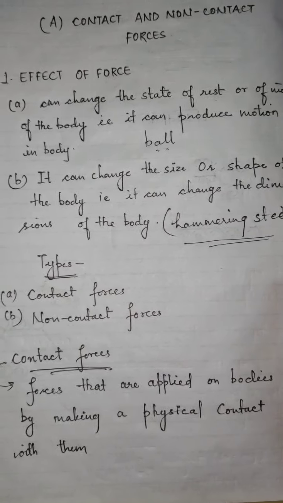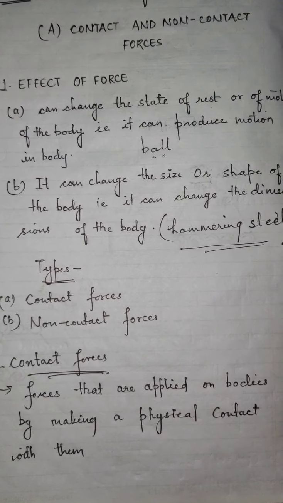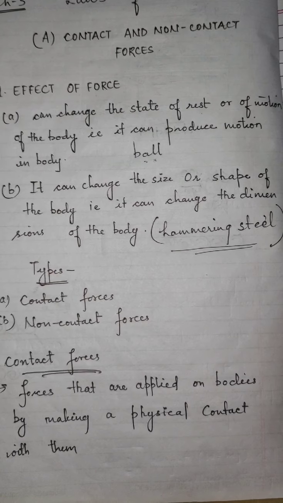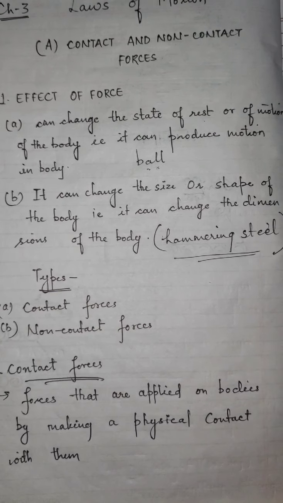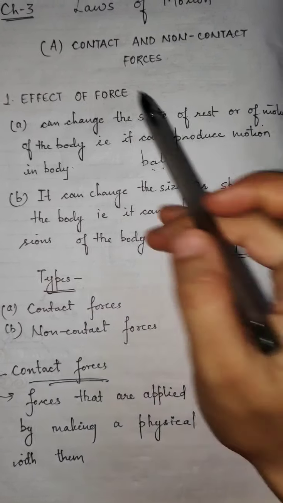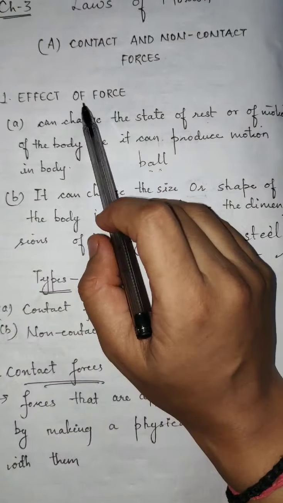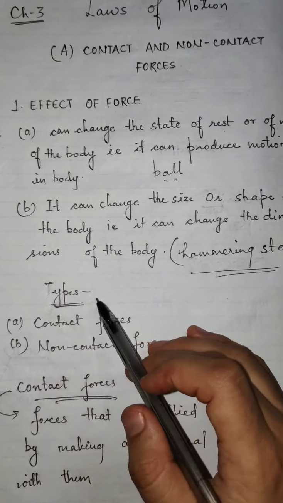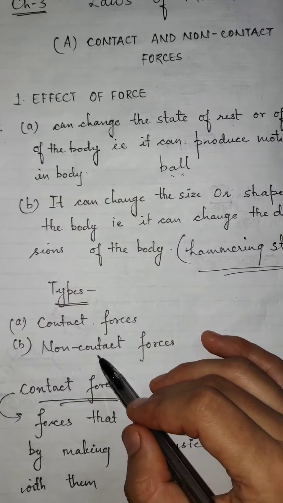Okay, so these are some of the effects that are produced when a force is applied, and there are many such examples of the effects of force which you can see in your daily lives. It means that whenever a force is applied on a body, you can see what effects are produced. Now next is types of forces. The forces are of two types: contact and non-contact forces.